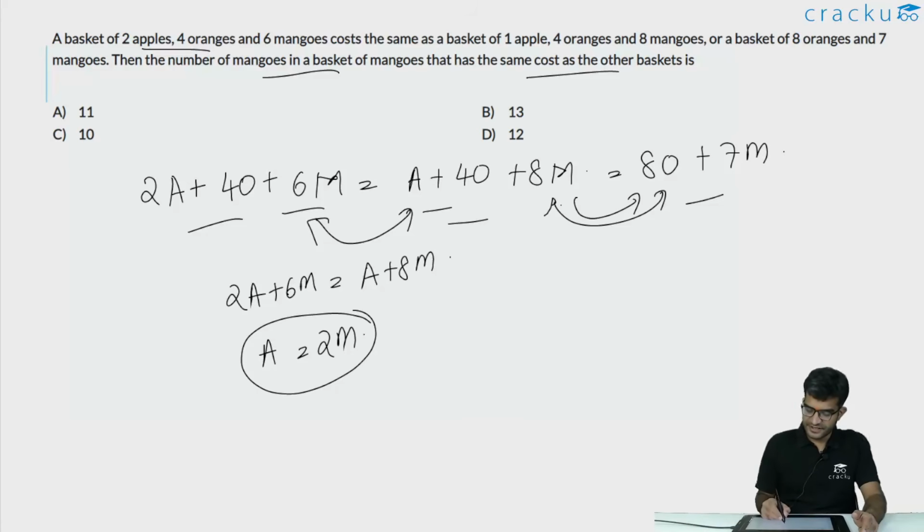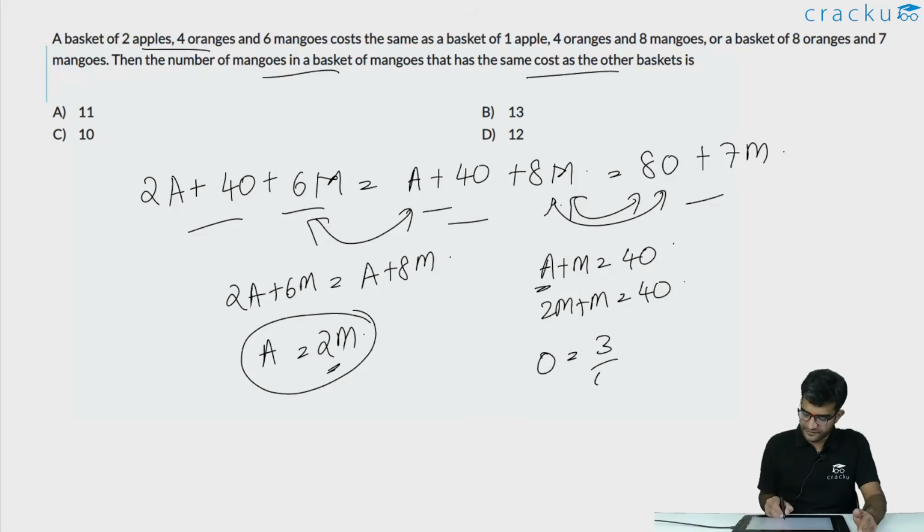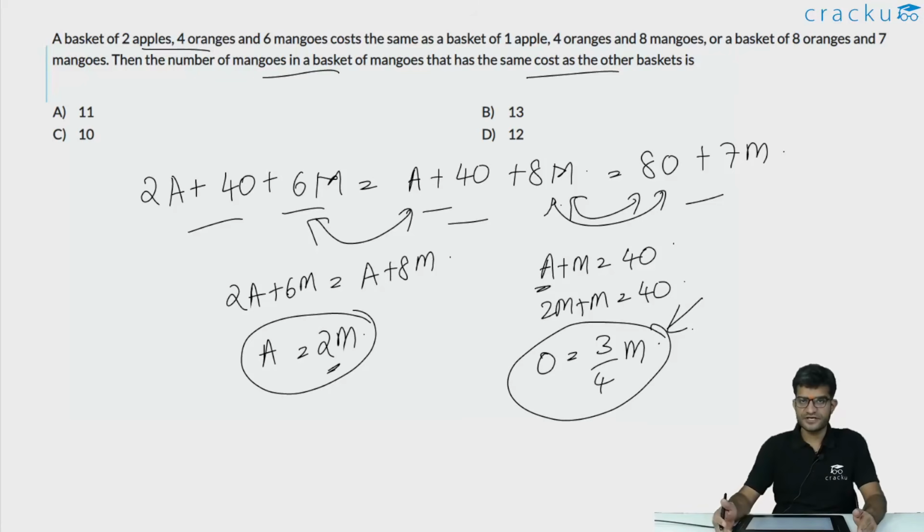Similarly, if we equate the last 2 expressions, we can cancel 4o. So a plus m will be equal to 4o. But we know that a is equal to 2m. So 2m plus m is equal to 4o, or the value of o is equal to 3 by 4 m.